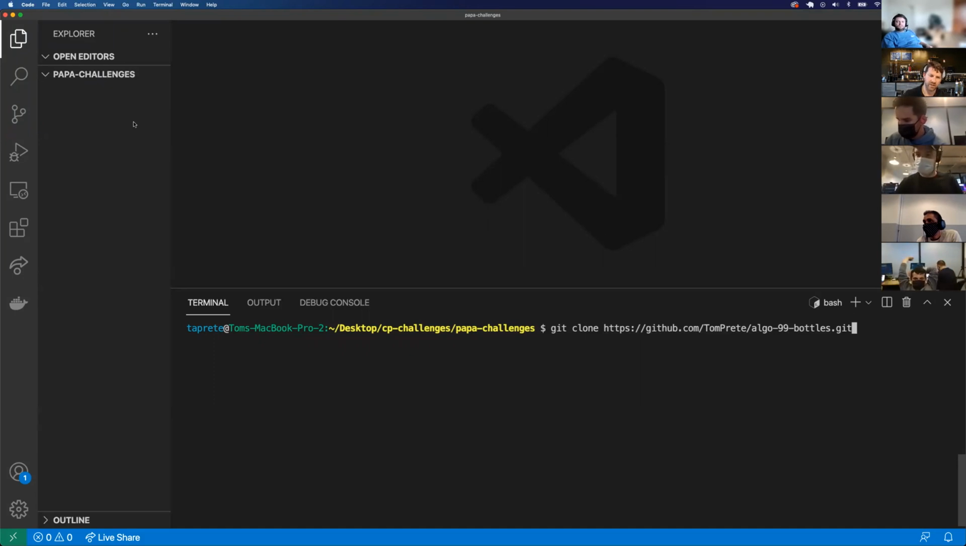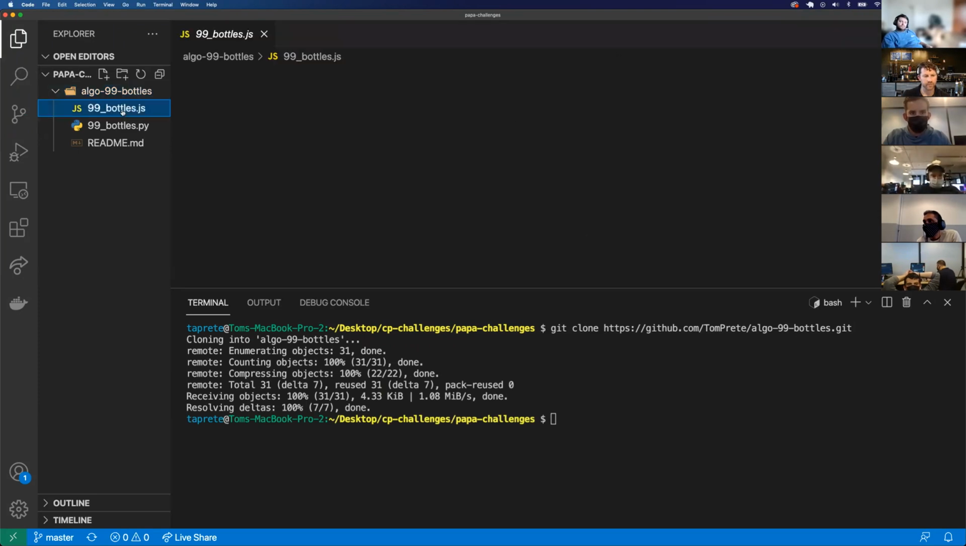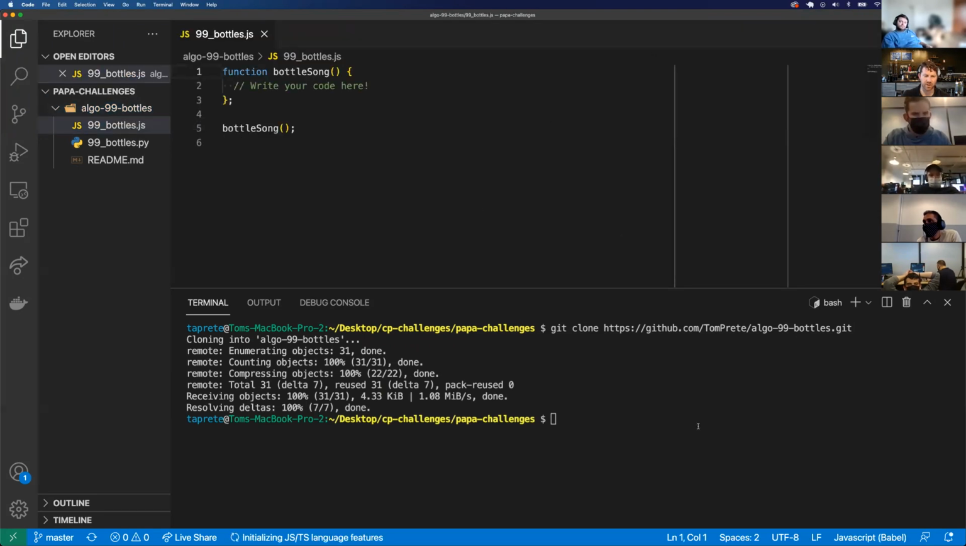So watch what happens in this Explorer when I click that. I click that, it's cloning 99 bottles, looks like it's all good. Now I have this folder with the 99 bottles challenge here. Questions about forking, cloning?